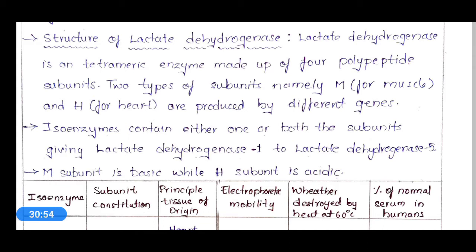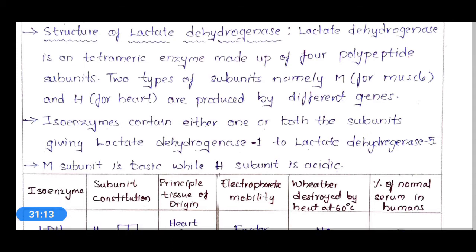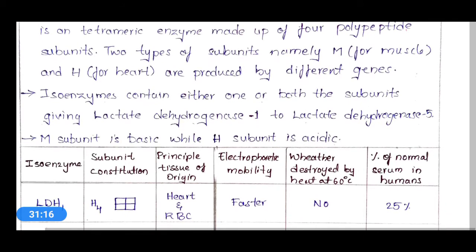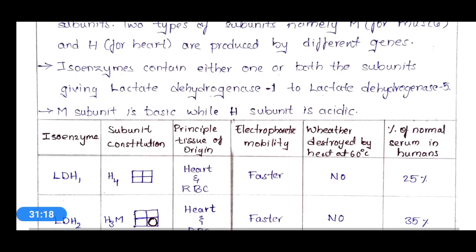Even the subunits of these LDH isomers are produced from different genes, and not the same gene producing all the subunits of lactate dehydrogenase. Isoenzymes contain either one or both the subunits, giving lactate dehydrogenase 1 to lactate dehydrogenase 5.